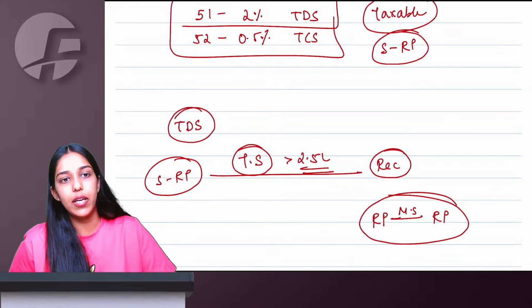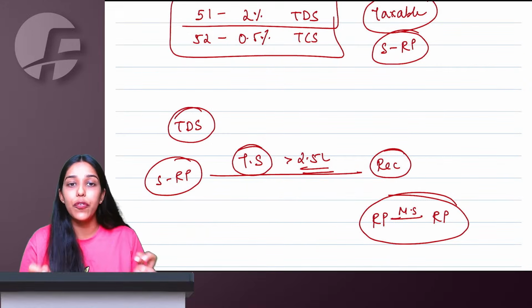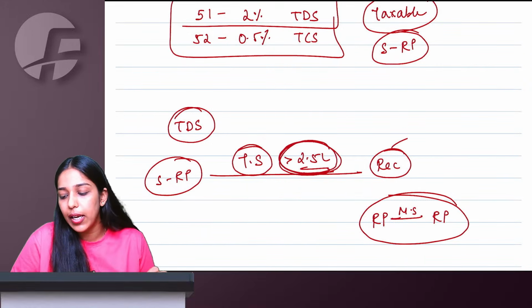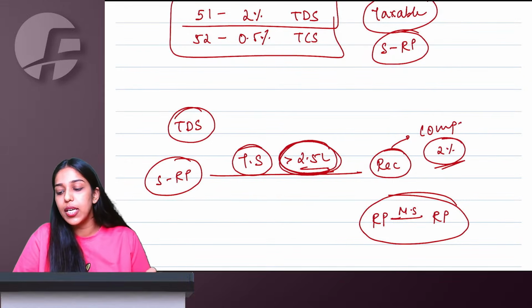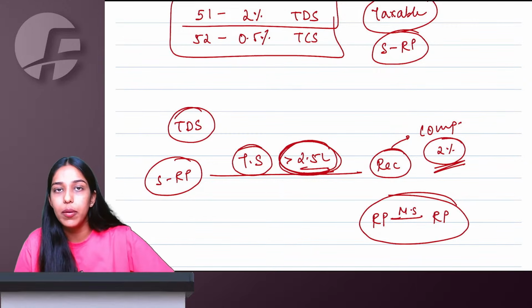In these situations, if the taxable value of supply is more than 2.5 lakh, then the recipient will take compulsory registration and collect 2% TDS and pay it to government.